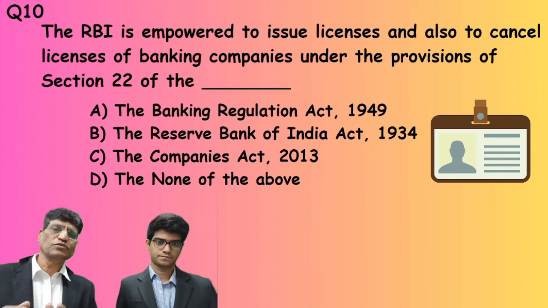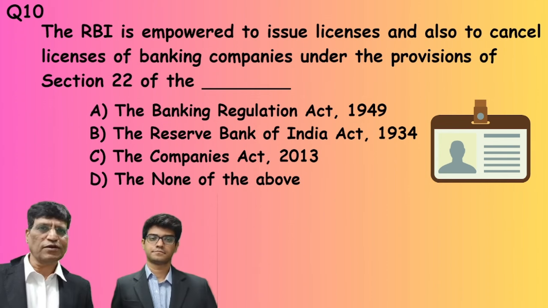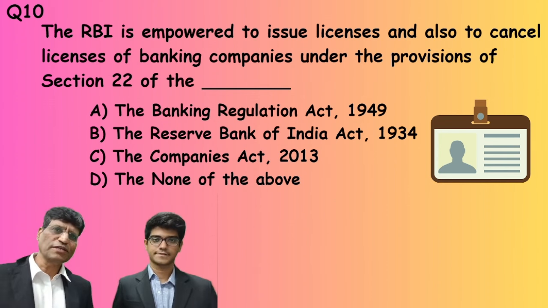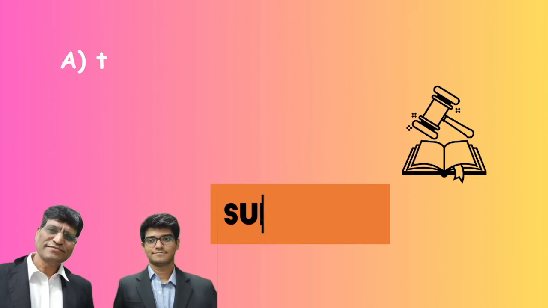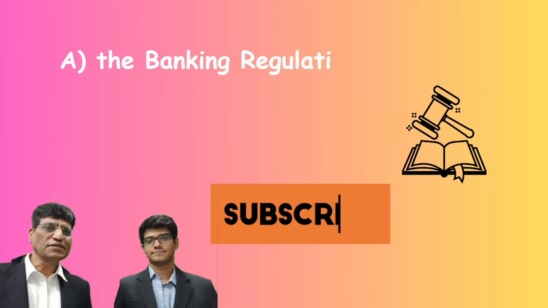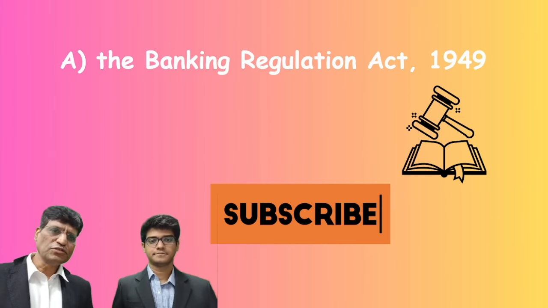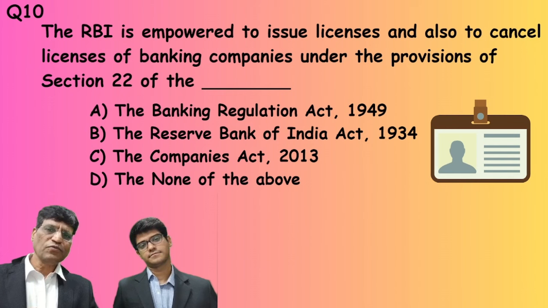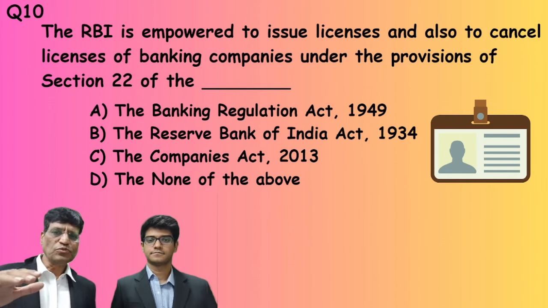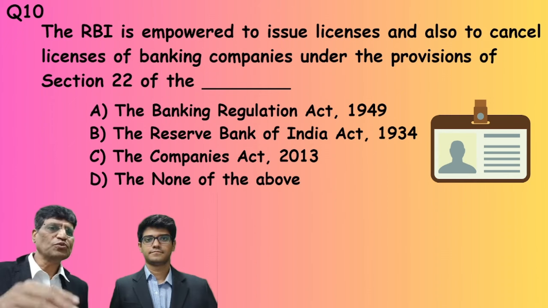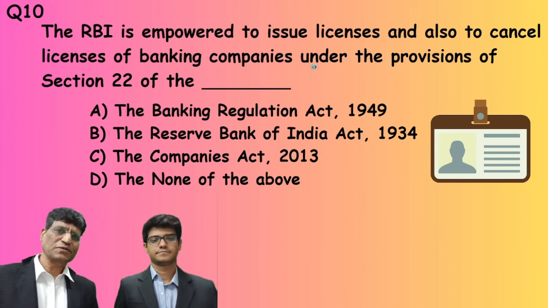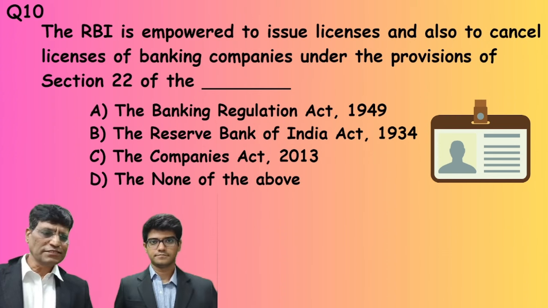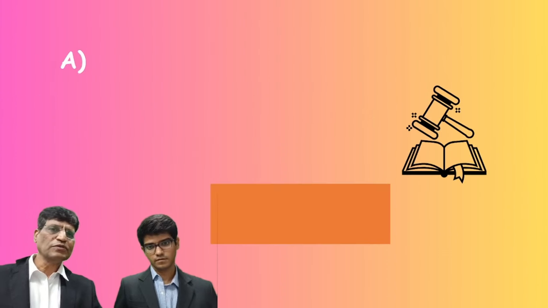We are going to see the answer now. I hope you have noted down your answer. It is the Banking Regulation Act, wherein Section 22 says that RBI is empowered to issue licenses and also to cancel licenses of banking companies. This is with regard to question number 10.